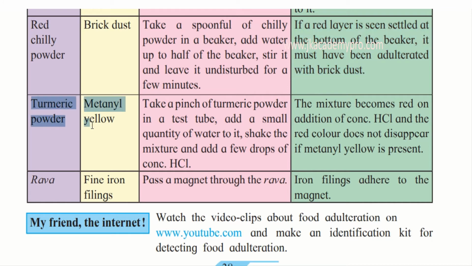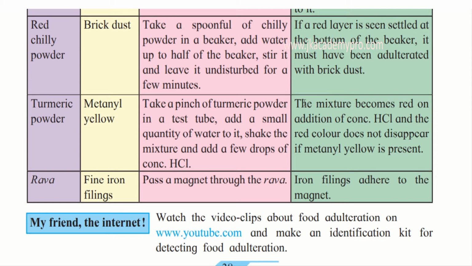What about turmeric powder? Then what is added to it? Metanil yellow. Now take a pinch of turmeric powder in a test tube, add a small quantity of water to it, shake the mixture and add a few drops of concentrated hydrochloric acid. Do this in the presence of your teacher, as you can do it only in the laboratory.